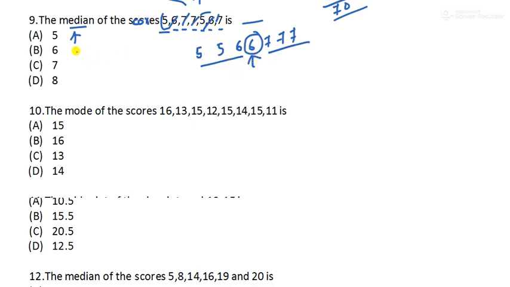Option number B. If you were looking at this, 7 was the right answer, right? But that is wrong. It should be arranged first. Keep that in mind. Moving to our next question.